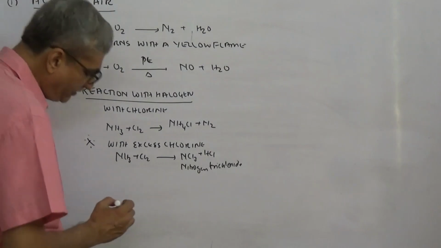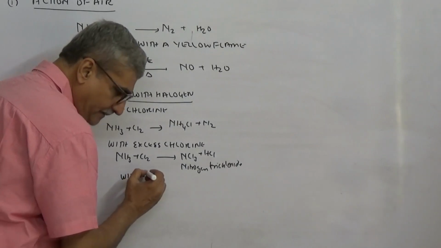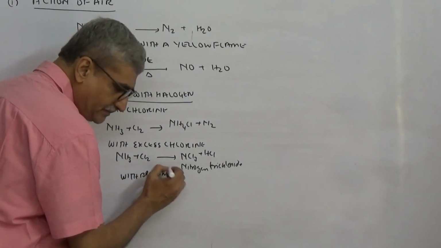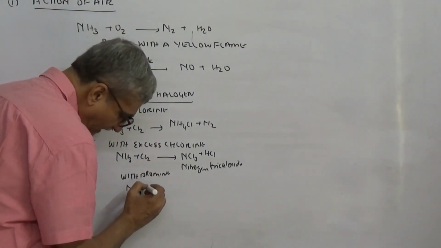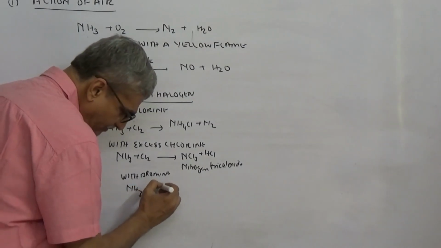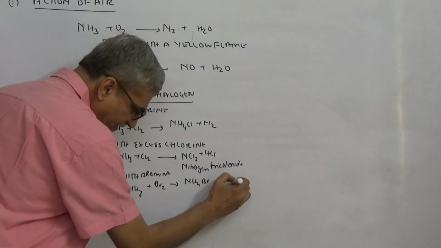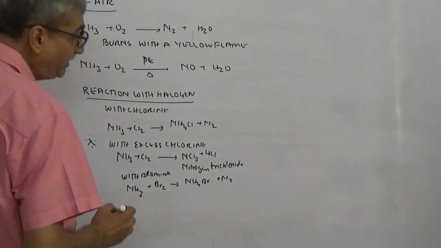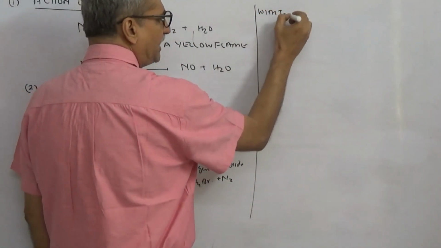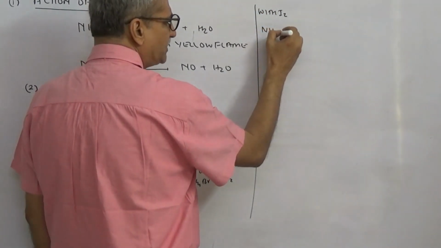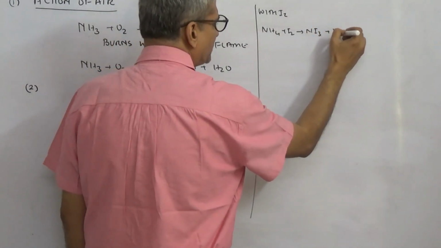Then we look at bromine and iodine. With bromine, it simply forms ammonium bromide. Ammonia reacts with bromine to form ammonium bromide plus nitrogen gas. Now with iodine, ammonia reacts with iodine to form NI3 plus HI.